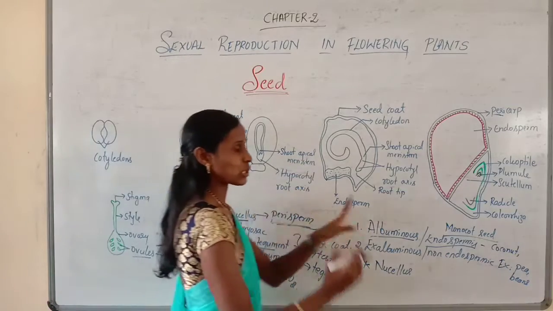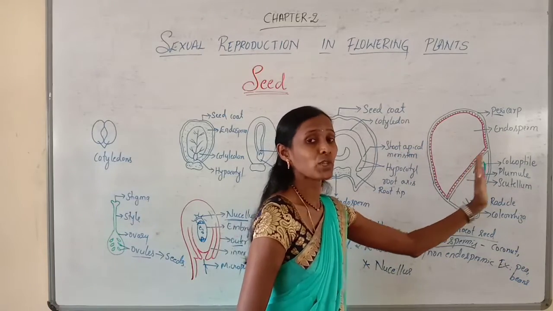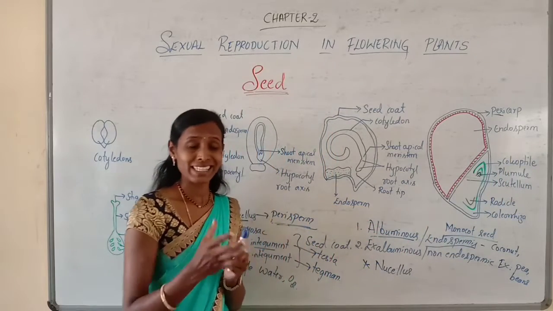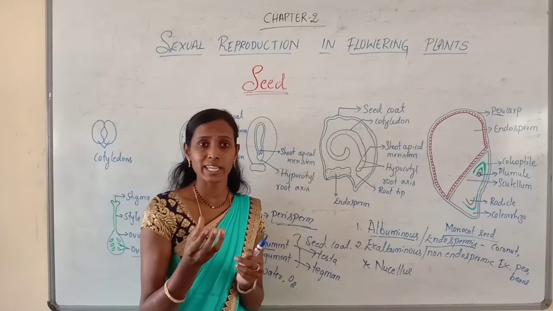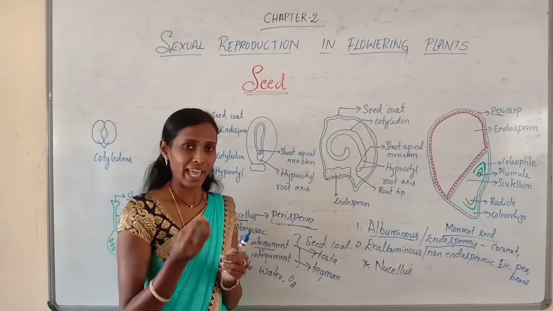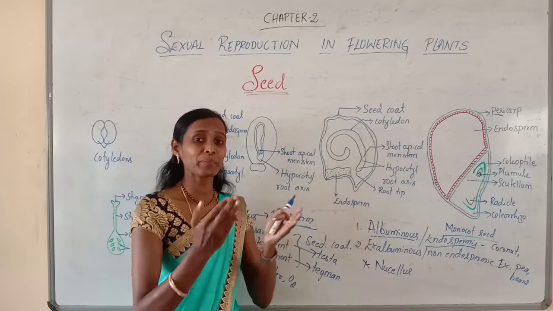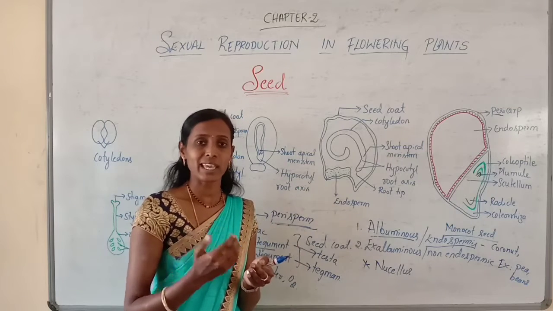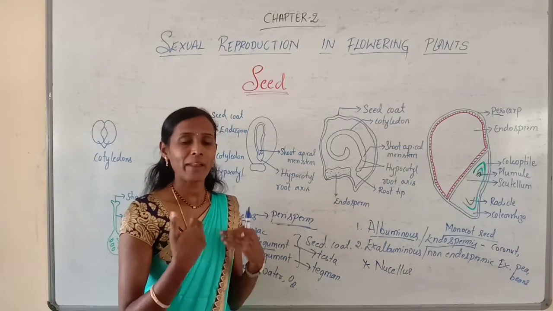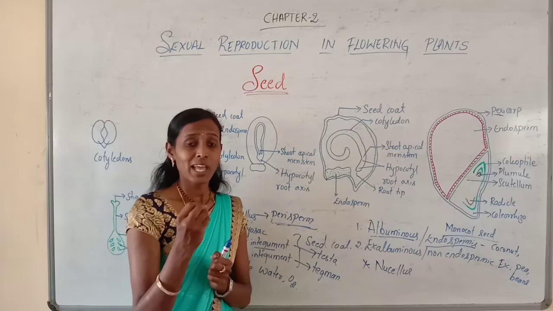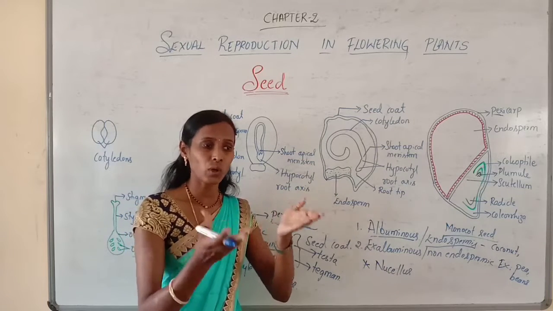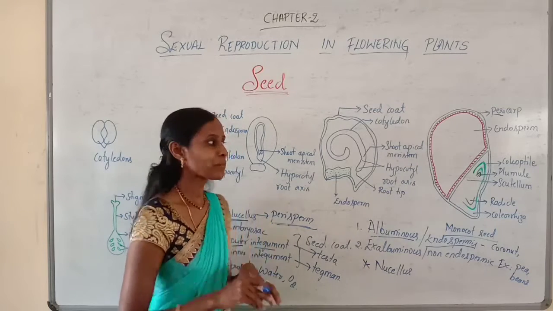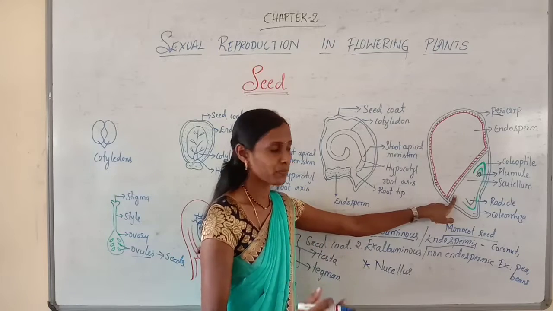Now as the seed matures, the water content will be reducing. You may have seen, if you observe any raw seeds, they contain water content. As the seed matures, the water content will be decreasing, or else we can say they lose their water content and they become dry. So whatever seeds you are storing at home are dry seeds. If they are dry, the metabolic activity of the embryo decreases or slows down.